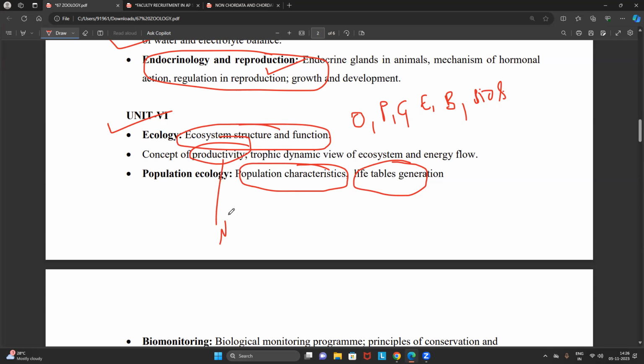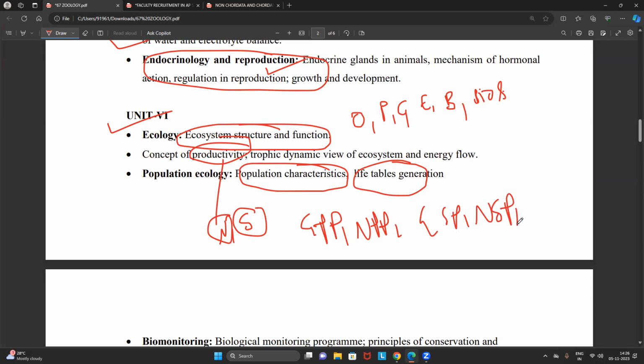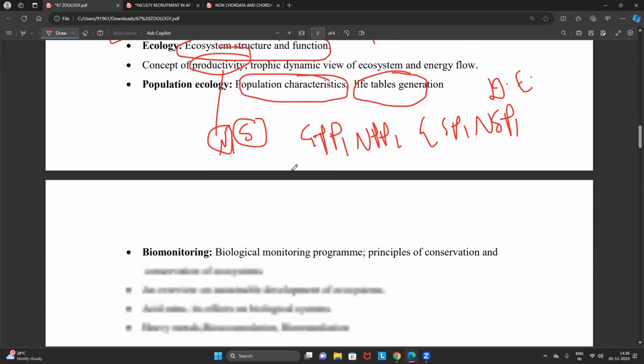Here also you can expect a numerical as well as statement-related questions, especially gross primary productivity, net primary productivity, gross secondary productivity, net secondary productivity, energy assimilation, assimilation efficiency, digestion efficiency. From here also we can expect multiple questions.